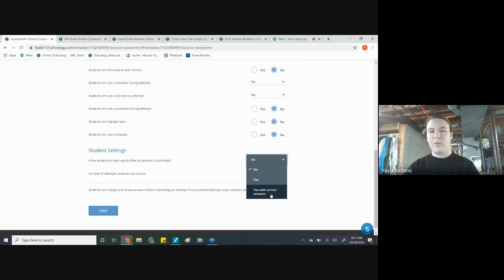I use this when we had a review. Instead of doing a study guide type of thing, I allowed them to take an assessment several times, and as many times as they wanted, really. And I said yes with corrected answers. So in theory, if they wanted to, they could get 100%. So that's how I used it instead of a study guide. And then the quiz, I obviously said no and allowed them to take it once, unless there was some like weird snafu.